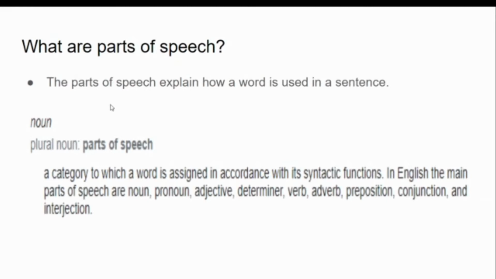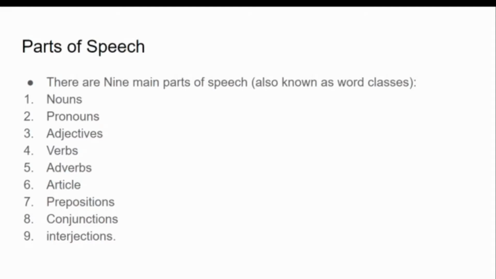In this video, I will help you explain how you can identify those parts of speech in any sentence. First of all, you need to know how many parts of speech there are. There are 9 parts of speech. They are also known as word classes: nouns, pronouns, adjectives, verbs, adverbs, articles, prepositions, conjunctions, and interjections.